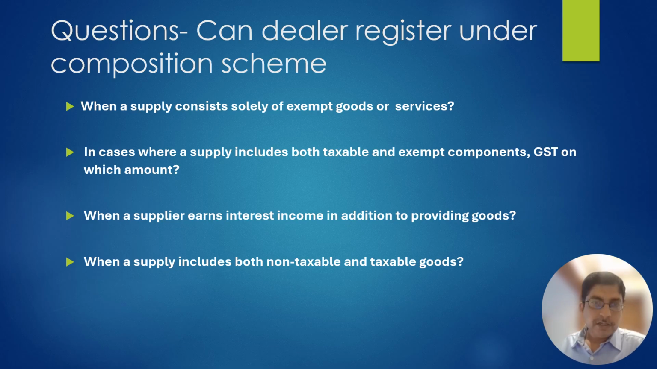Now the next question. Suppose a dealer supplies petroleum products, and along with that he is selling lubricant oil, and the turnover is up to 1 crore. Is he needed to do the registration? Yes, he needs to do the registration because aggregate turnover for the purpose of registration includes non-taxable supply. However, a person doing non-taxable supply is not eligible for the composition scheme under section 10 of the CGST Act. These are some tricky questions.